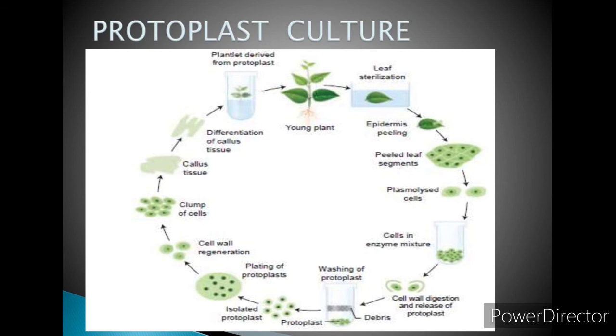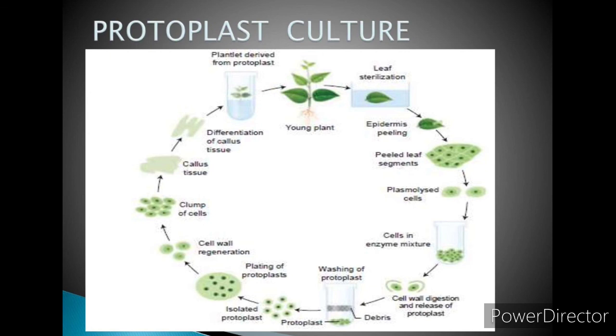The isolated protoplasts are incubated in 25 to 30% concentration of polyethylene glycol along with calcium ions. The protoplasts show agglutination, that is the formation of clumps, and fusion.